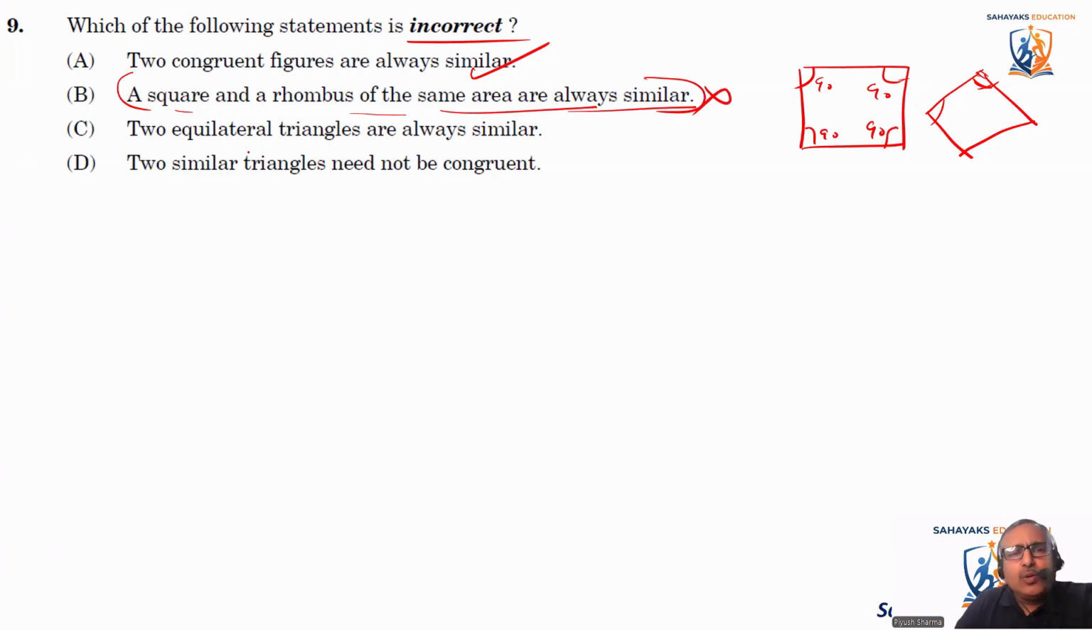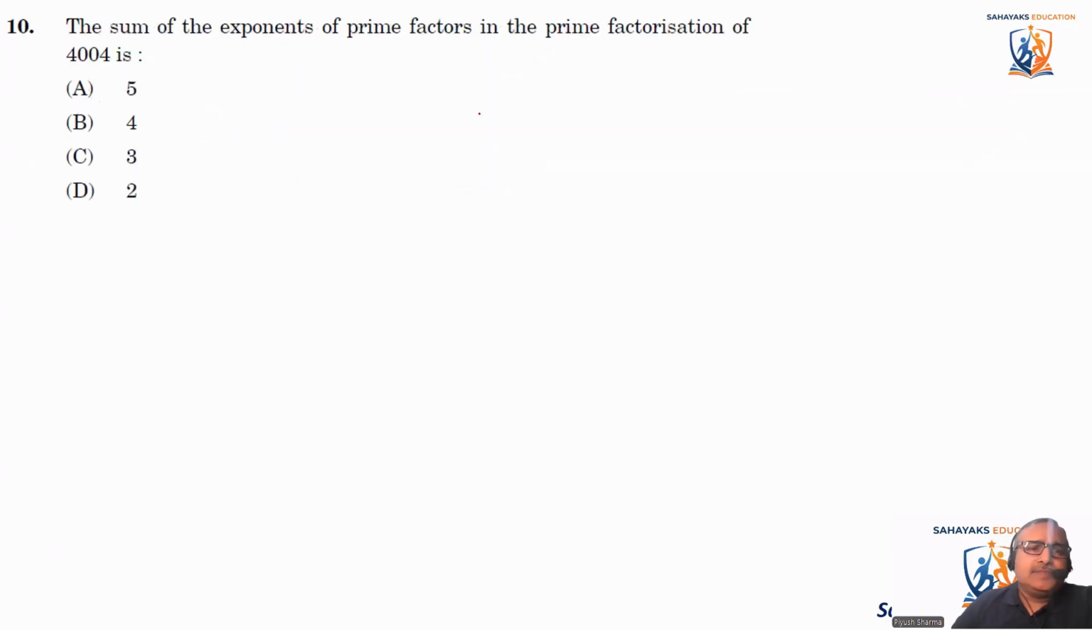आगे भी देख लेते हैं वैसे। Two equilateral triangles are always similar. यस, इक्विलेटरल ट्रायंगल हमेशा सिमिलर ही होते हैं एक दूसरे के। Two similar triangles need not be congruent. डेफिनेटली ये दोनों सब करेक्ट है, तो दे आंसर इज बी। लेट्स कम टू द नेक्स्ट क्वेश्चन. The sum of exponents of prime factors in the prime factorization of 4004.